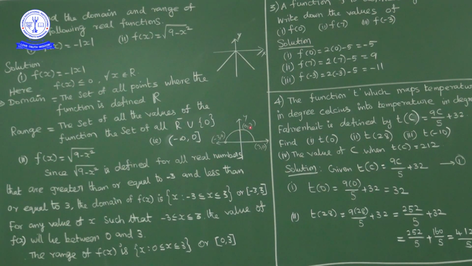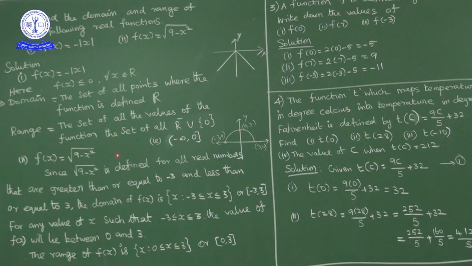So when x is equal to 0, f of x value is how much? 3. So this function ranges from 0 to 3. Now here the domain of the function is minus 3 to 3. Now by giving different values from minus 3 to 3, how is the function square root of 9 minus x square changing? Suppose if I give x value minus 3, what will we get here?